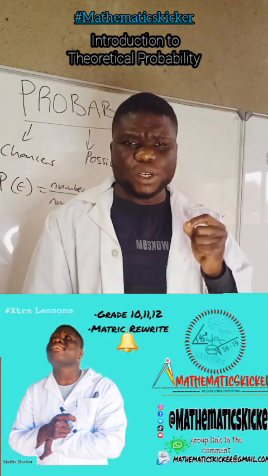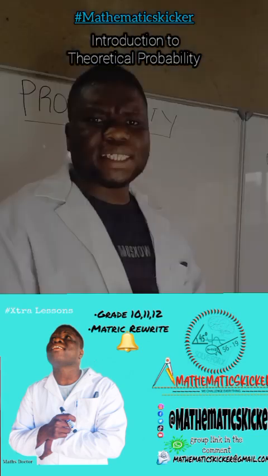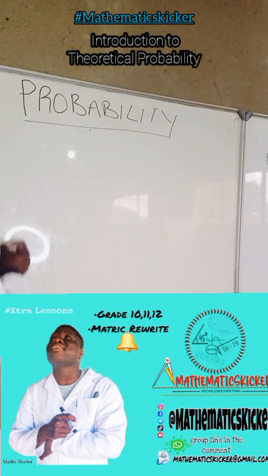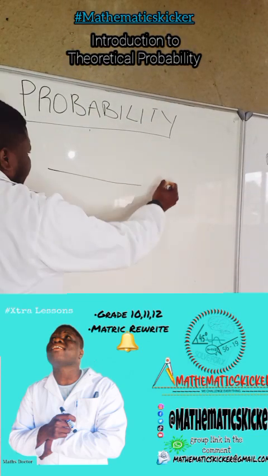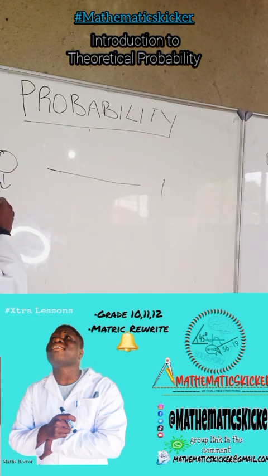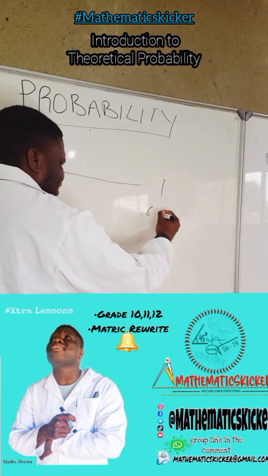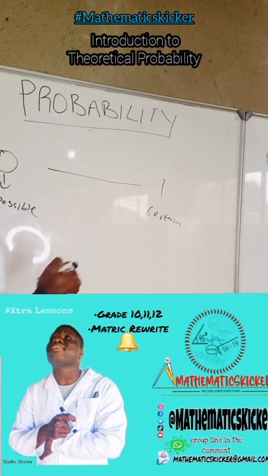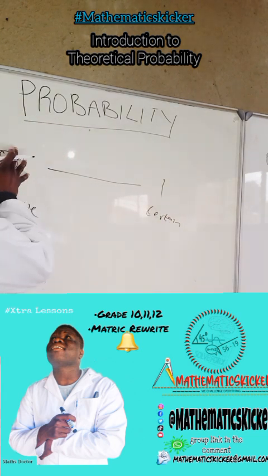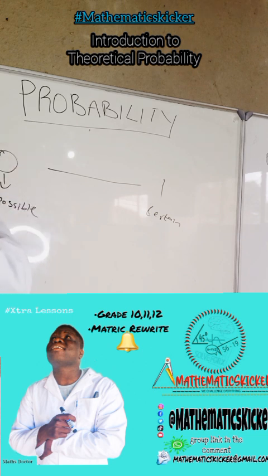We'll deal with these things later. Keep in mind that probability lies between 0 and 1, where 0 is impossible and 1 is certain. It means that at 0 the event is unlikely to happen; no event will happen at 0. Then at 1, it's certain. That event we are 100% sure is going to happen.